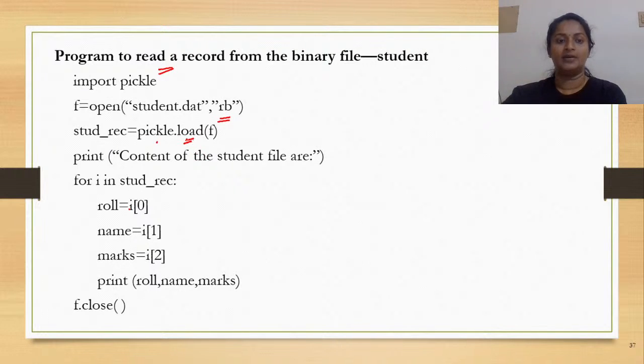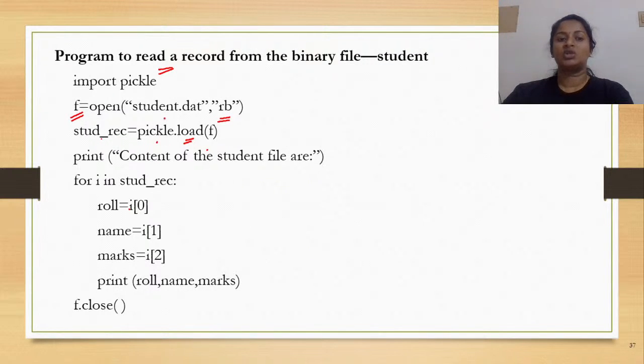Now, since the pickle module has been imported, how do you invoke the method? Pickle.load, isn't it? Now, as per the syntax, you need to pass an argument to the load method, and what was that? Your file handle or your file object. Whatever is being read from the file, as I told you, the contents are in the computer understandable form, or as you call it, byte stream. It has to be converted to human understandable form. That is the actual operation being performed by our method load. After reading the contents, it would be assigned to the variable stud underscore rec.